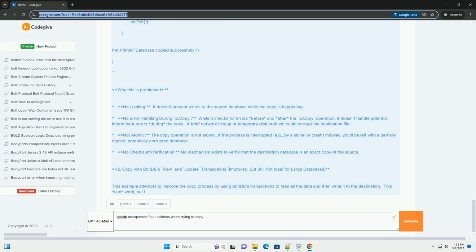Regularly test your backups. Verify that you can successfully restore your databases from backups. By following these steps and carefully considering the potential causes of the unexpected fault address error, you can create robust and reliable backup procedures for your BoltDB databases. Remember that data integrity is paramount, so invest time in thorough testing and verification.